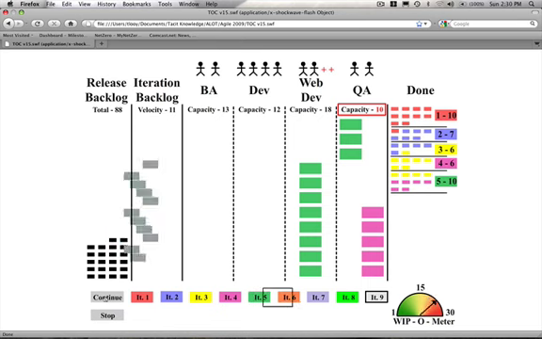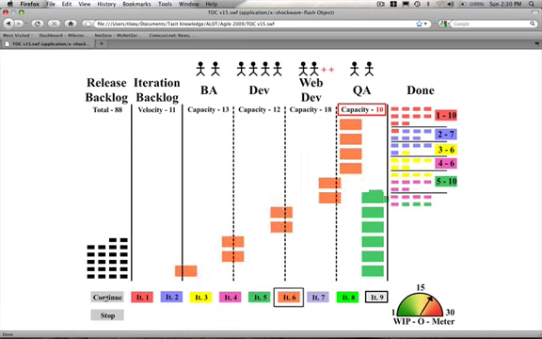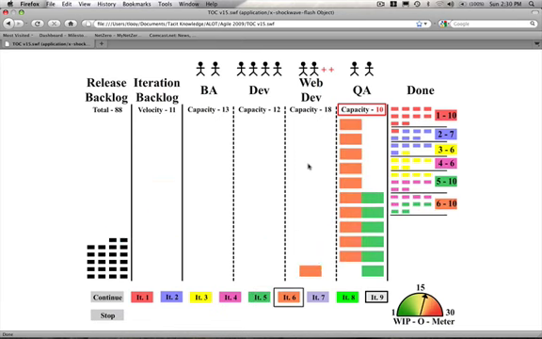So as we play through the next iteration, you're going to see that essentially we've worked our way completely or nearly completely out of our backlog situation in web development, but look how many story cards we now have inside of QA.